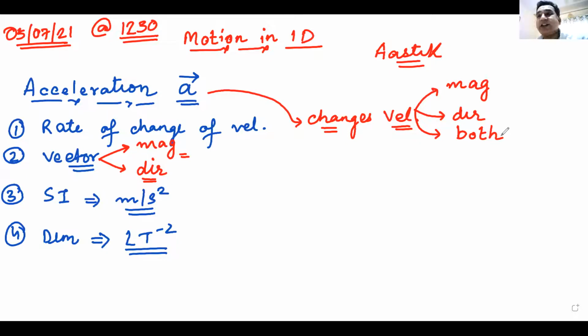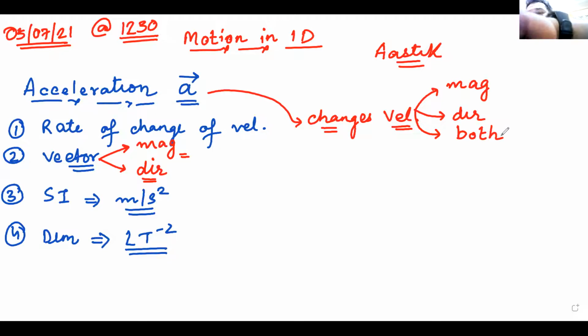Can anyone now tell me? Let your imaginations run and tell me, how is it possible for acceleration to change velocity in magnitude only? Listen to my question very carefully.